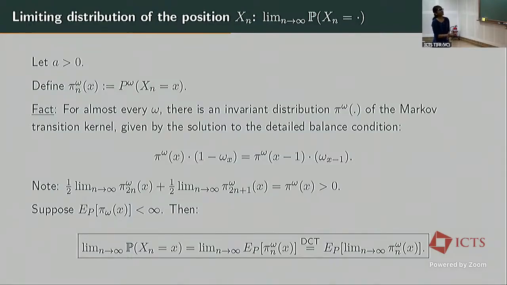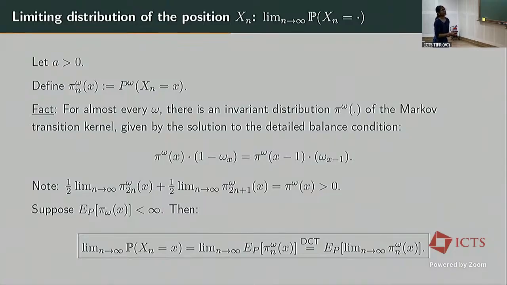which satisfies the detailed balance condition. Because of periodicity, the walk can be only at even sites at even times and odd sites at odd times. However, if we take the average of these two distributions, then this will converge to pi^omega(x), and this is going to be non-degenerate. So this is special to the environment we are considering.